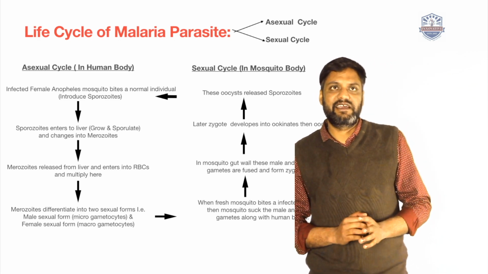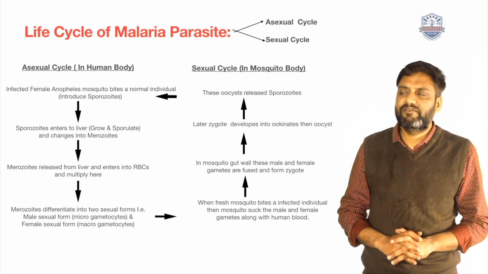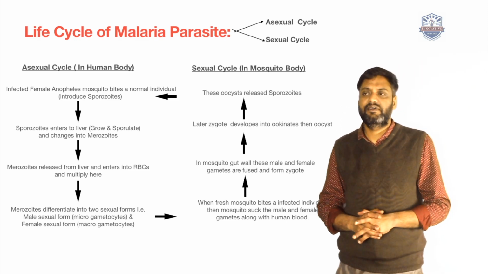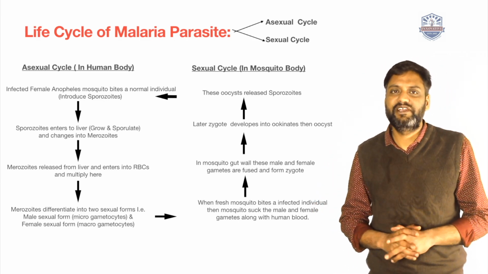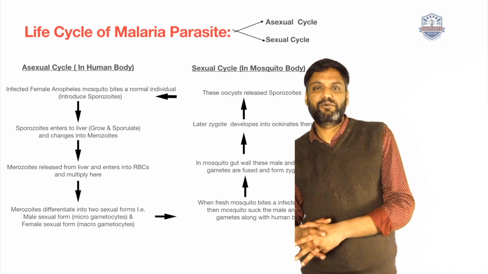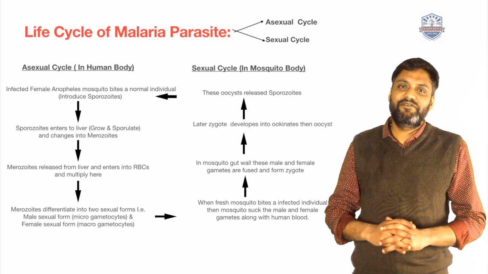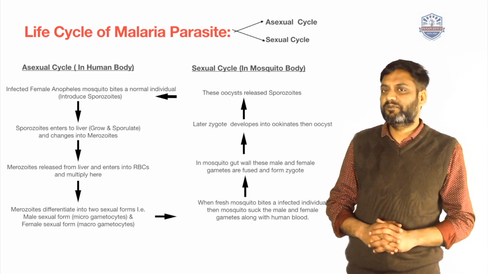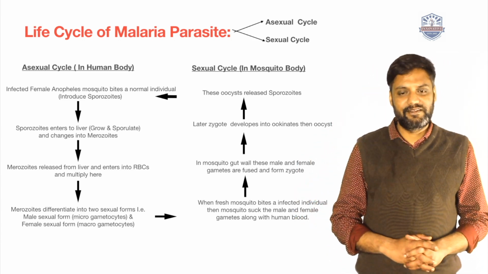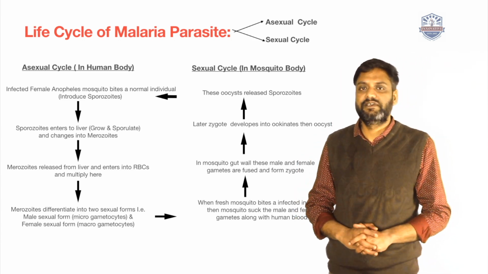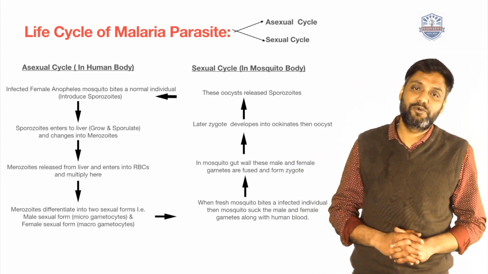So start with the asexual cycle in the host. The infected female Anopheles mosquito has sporozoites of malaria, and these sporozoites grow in our body and create malaria fever. So an infected female Anopheles mosquito bites a normal human being and introduces sporozoites into their blood.